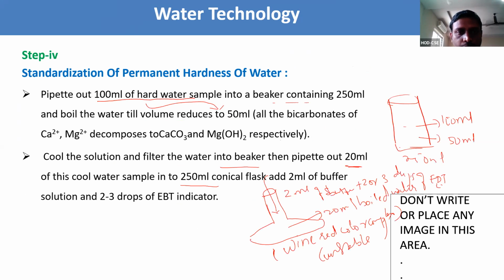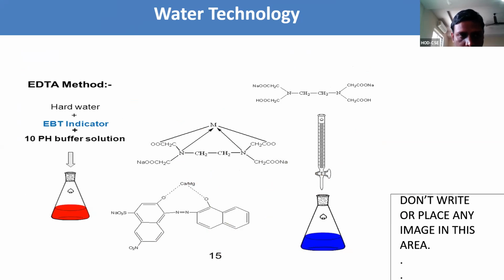Here we are taking the EDTA method, hard water sample, EBT indicator, and buffer solution. The use of this buffer solution is to maintain a constant pH. What we get is a wine red color solution.